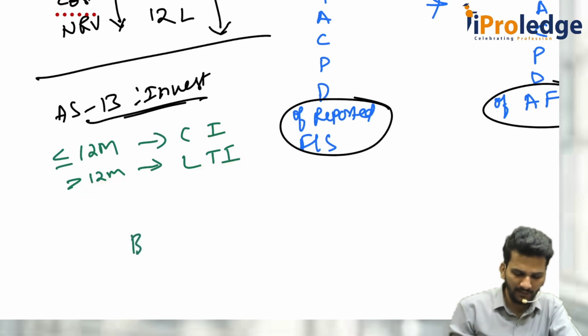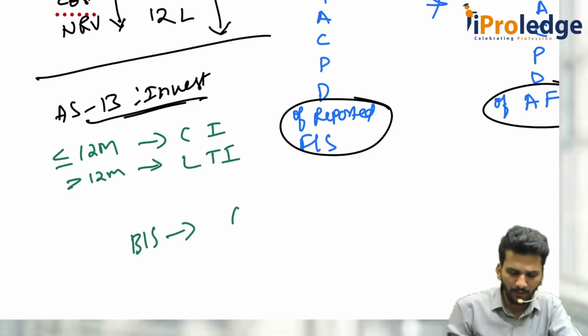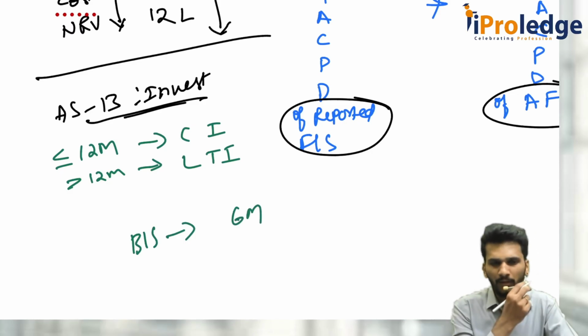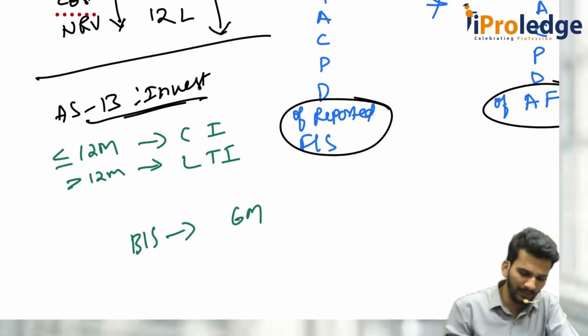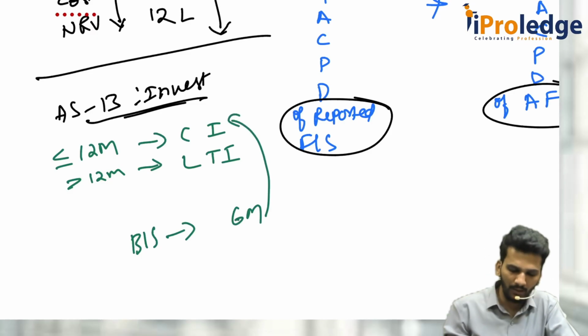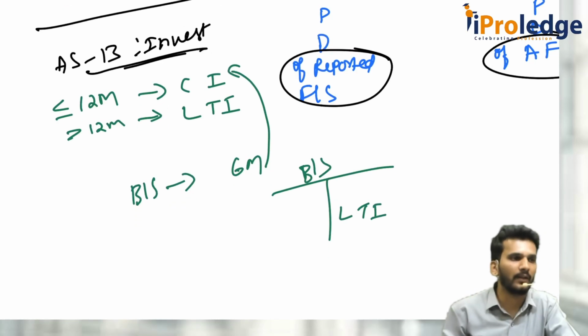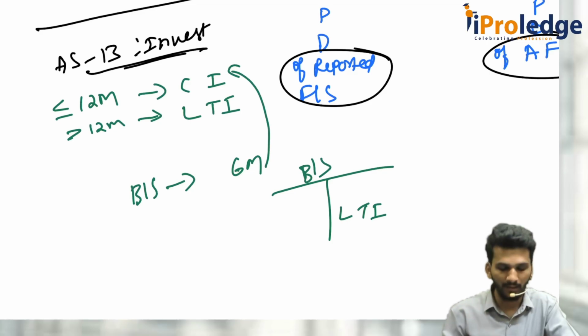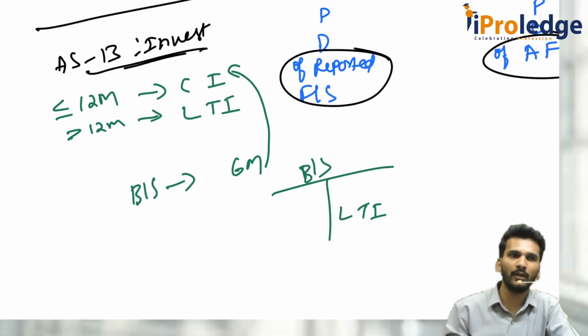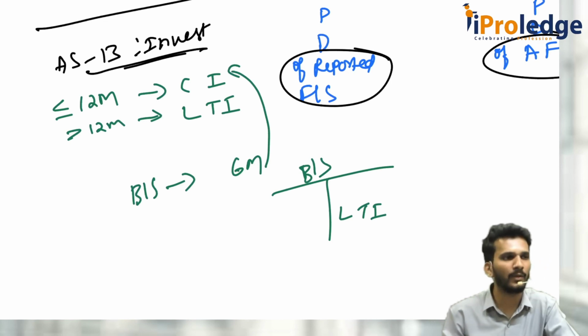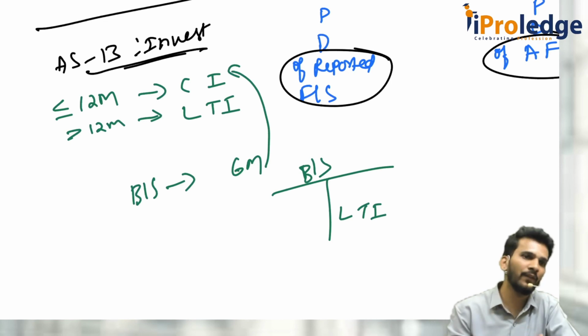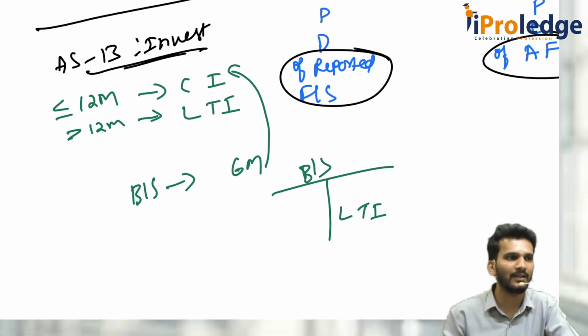Consider as on the balance sheet date, there is some investment which has a maturity period of 6 months. When there is a 6 months maturity period, how should I classify that? That should be classified as current investment only. But when I am drawing my financial statements, balance sheet, I wrote it as long-term investment. That means I wrongly classified. As per AFRF, I should classify that as current investment, but in my reported financial statements, I classified it as long-term investment. There is a difference between the classification of AFRF and the classification of reported financial statements.